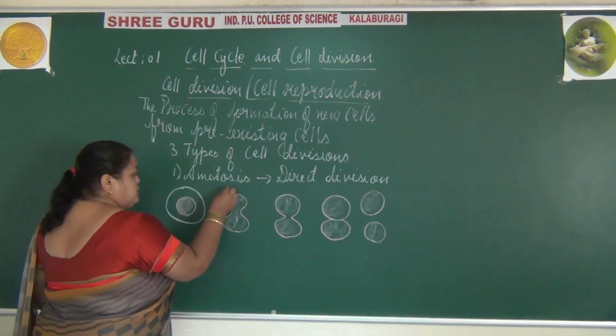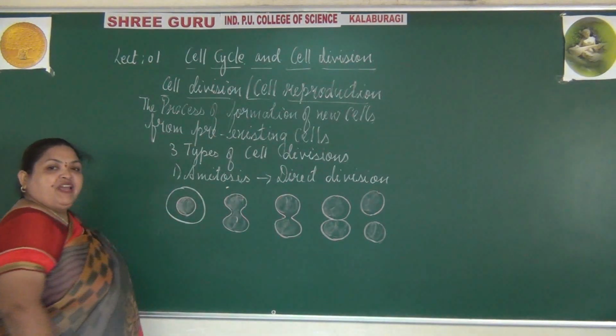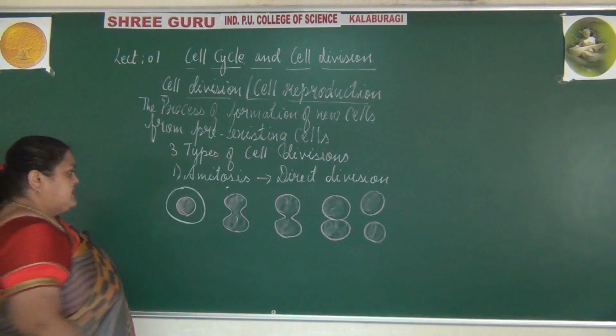This is the pre-existing cell, or mother cell.